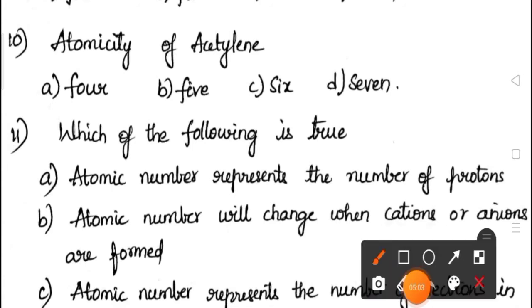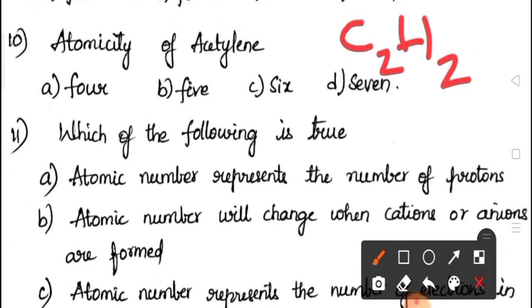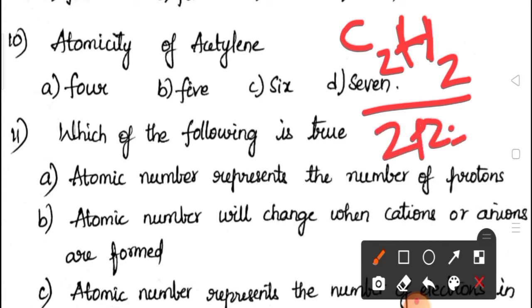For this you need to know the formula of acetylene. In the previous quiz also I mentioned acetylene is a gas, and there I explained the formula of acetylene, that is C2H2. So atomicity is 2 plus 2, that is 4. So the correct answer is A.